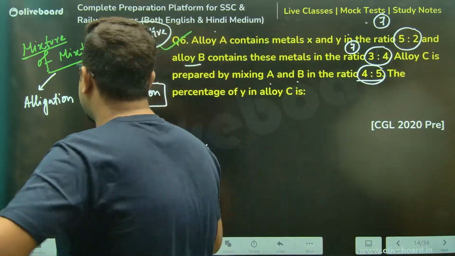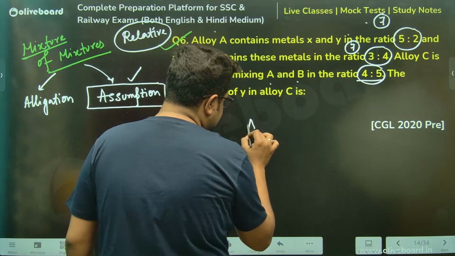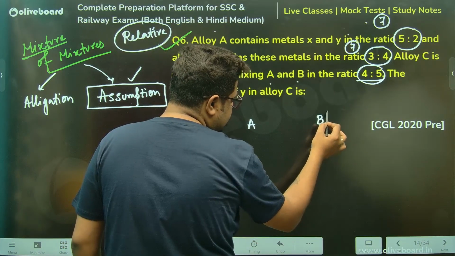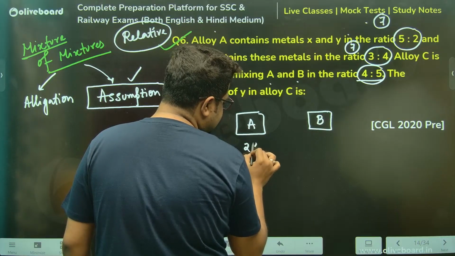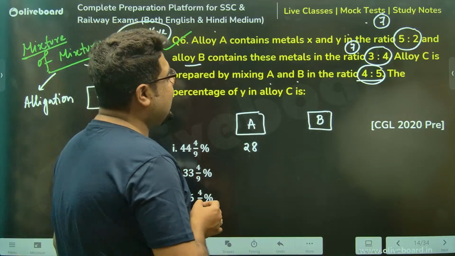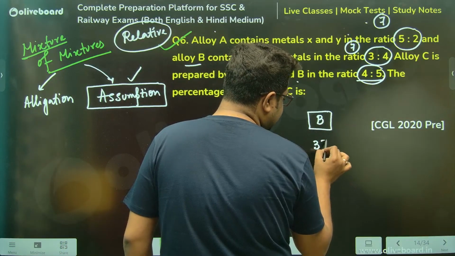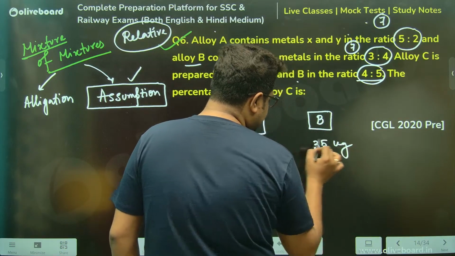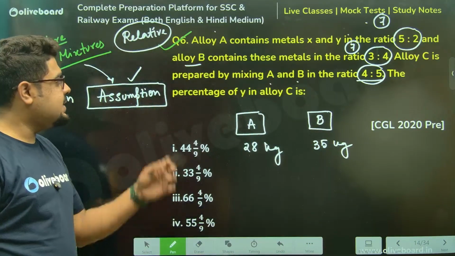So I'm taking alloy A and alloy B in 7 multiples, so 4 sevens are 28 kg of alloy A, along with 5 sevens, 35 kg of alloy B. Can I take this? This is my assumption.